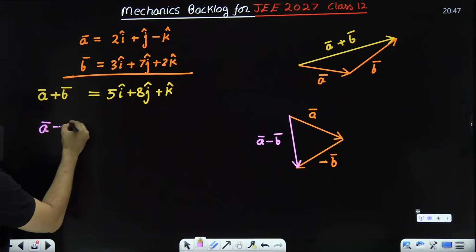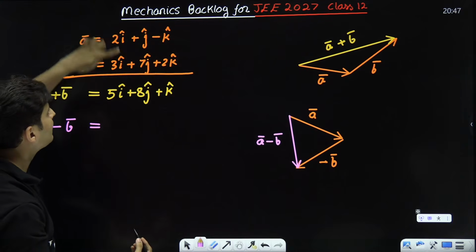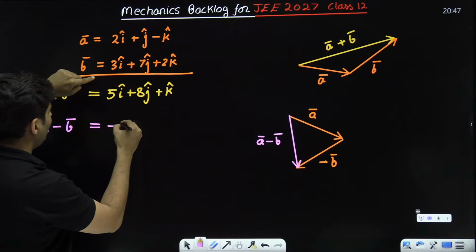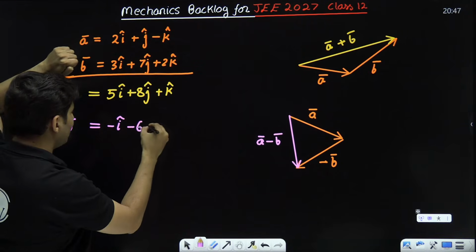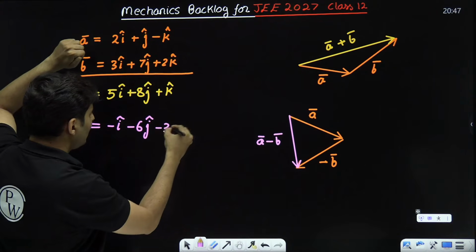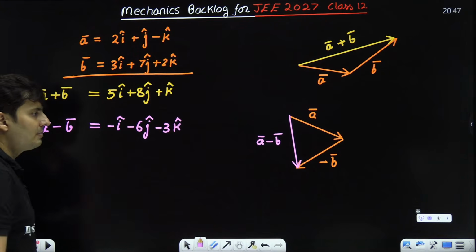So A vector minus B vector means just subtract these numbers normally. 2 minus 3, which is minus 1. So minus 1 I cap. 1 minus 7, which is minus 6 j cap. Minus 1 minus 2 is minus 3 k cap. That is A vector minus B vector.